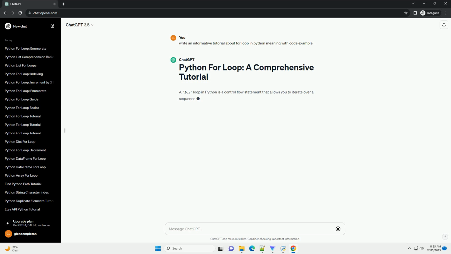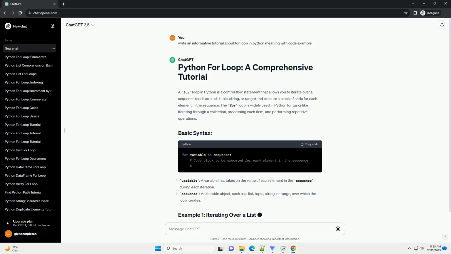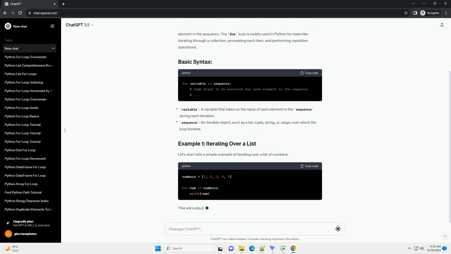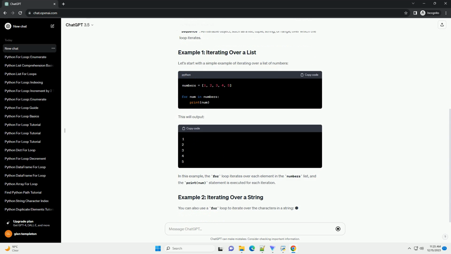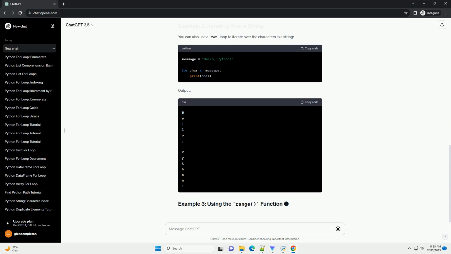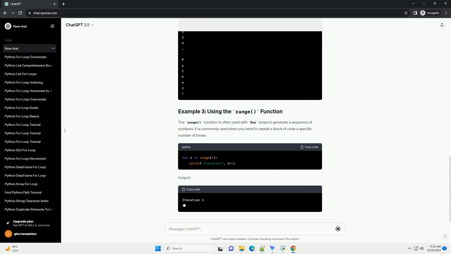A for loop in Python is a control flow statement that allows you to iterate over a sequence, such as a list, tuple, string, or range, and execute a block of code for each element in the sequence. It simplifies the process of performing repetitive tasks and is a fundamental concept in programming. In this tutorial, we will explore the syntax and usage of for loops in Python, along with some examples.